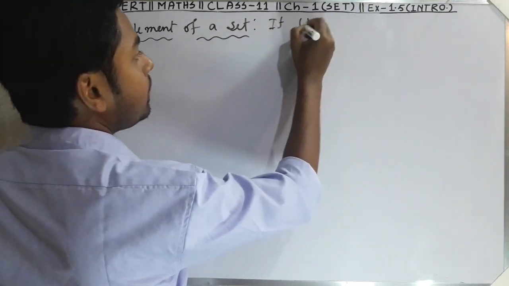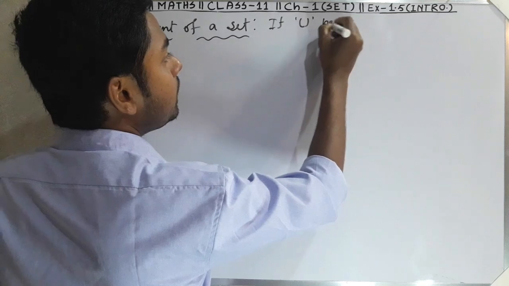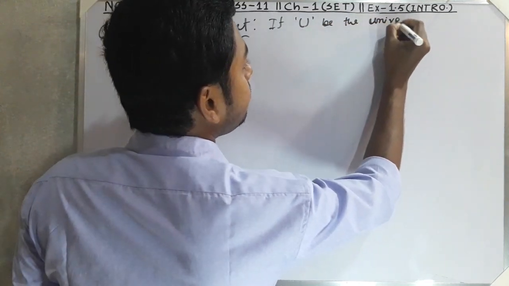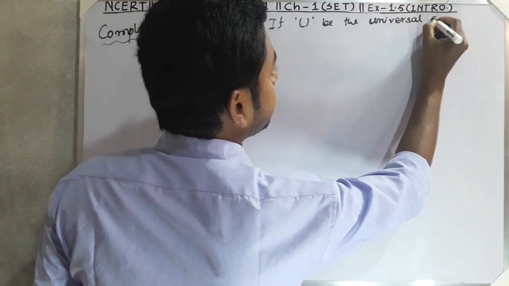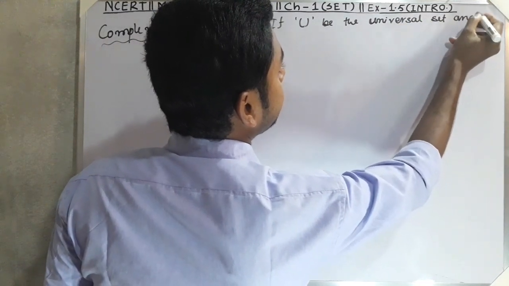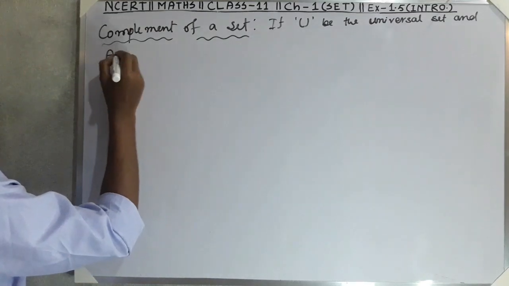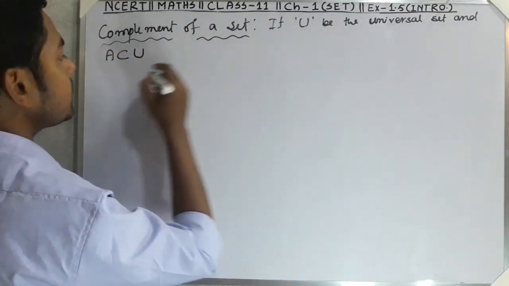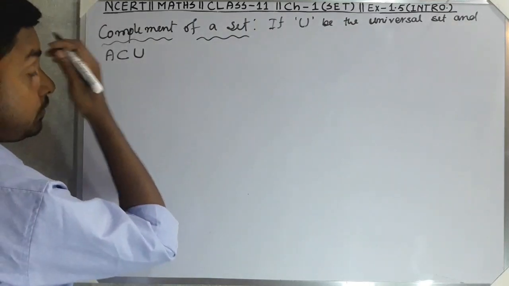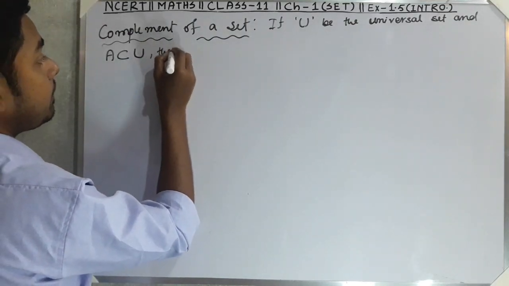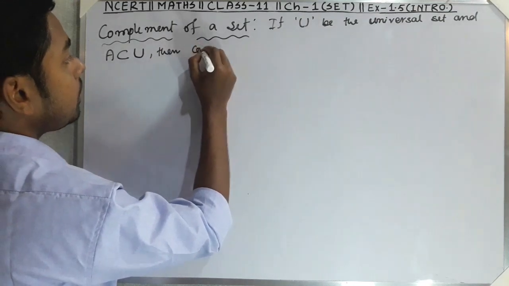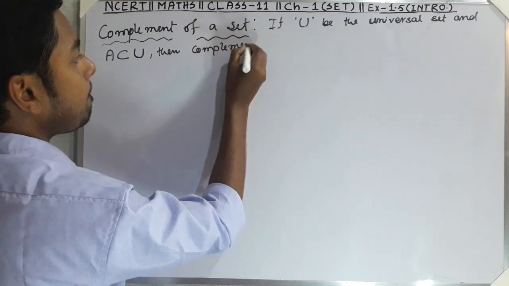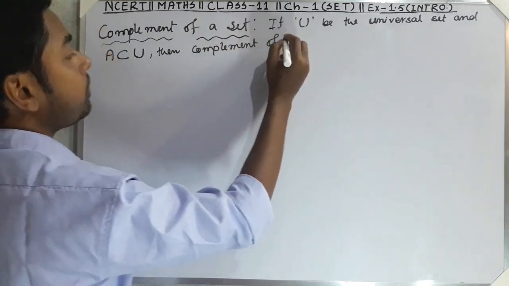If U be the universal set and A be a subset of U, then complement of A